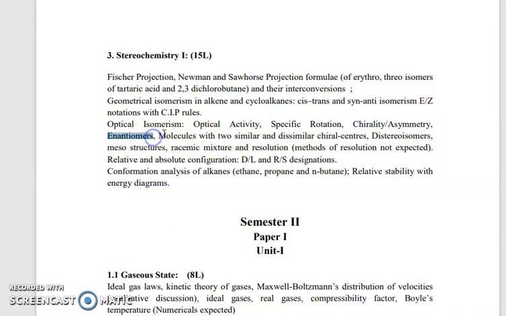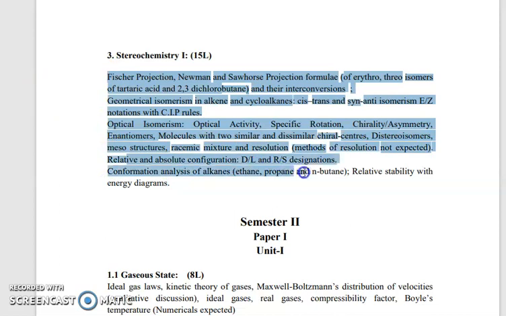What is meant by isomers? Molecules with two similar or dissimilar chiral centers, diastereomers, relative and absolute configurations, R and S notations, D and L notations, conformational analysis of alkanes like ethane, propane, and butane, relative stability, and energy level diagrams. Such parts we have learned in organic chemistry.